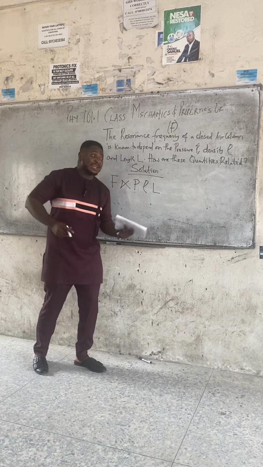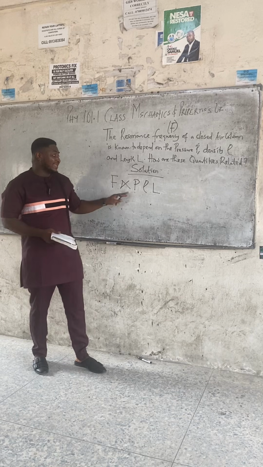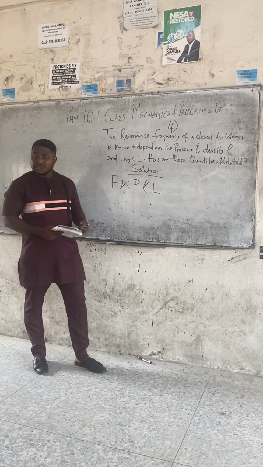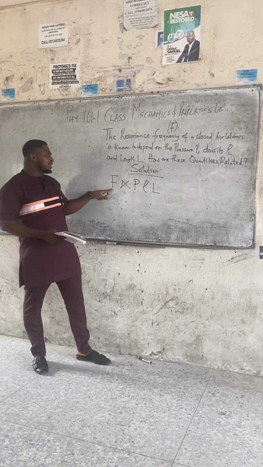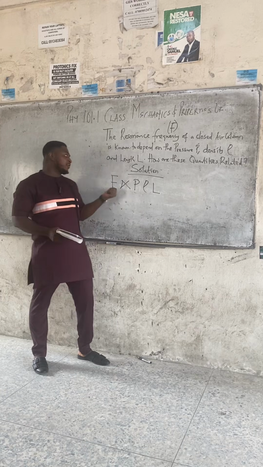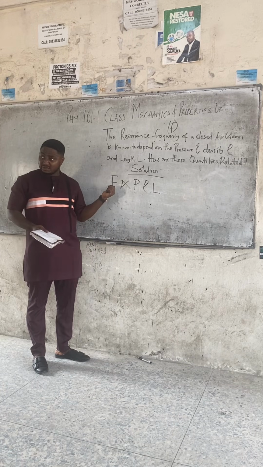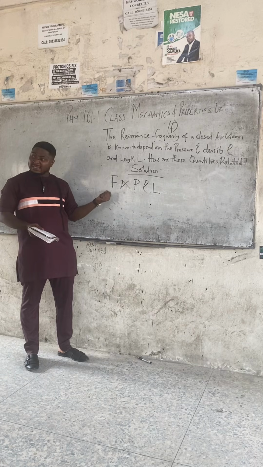How are these quantities related? Class, dimensional analysis can help us. They're asking you to form a formula between frequency and these three quantities. Class, this frequency is known to depend on these three, right? It means that these three are independent. So this frequency is dependent on these three. So this frequency is a dependent quantity.